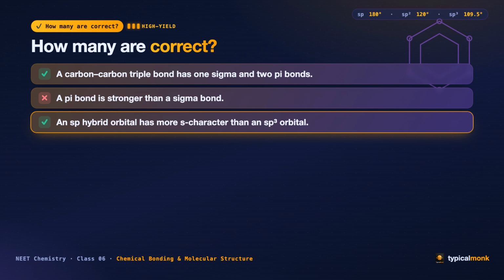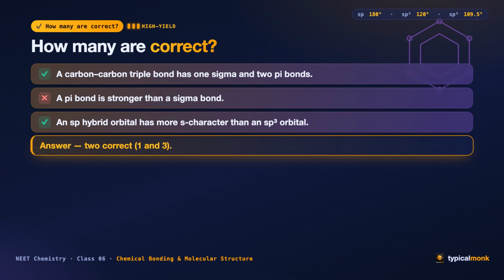Statement 3. An sp hybrid orbital has more s character than an sp3 orbital. Now, how many are correct? 2 statements, the first and the third. A triple bond truly is 1 sigma and 2 pi, and an sp orbital truly is 1/2 s character against only 1/4 in sp3. But the second one falls. The sigma bond is the stronger one, not the pi, because head-on overlap always beats sideways overlap. 2 correct, 1 and 3.